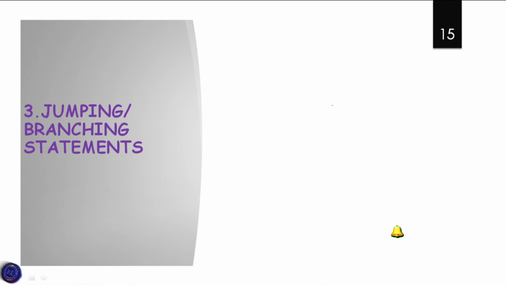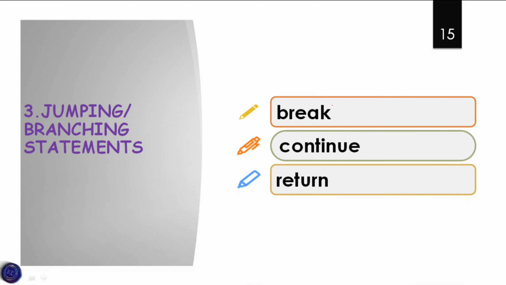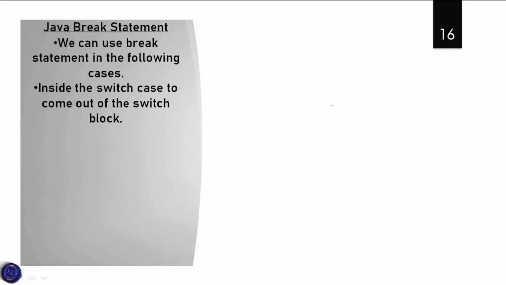Now let us discuss the jumping or branching statements. We have three types of jumping statements: break, continue and return. Now let us discuss each of them. First, the break statement. We can use the break statement in the following cases. What are the cases? Inside the switch case, to come out of the switch block.